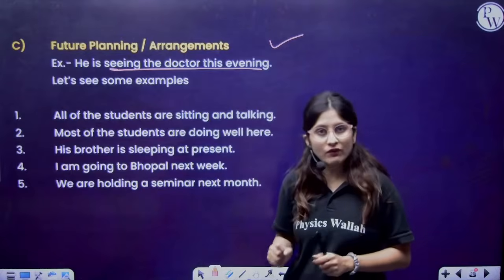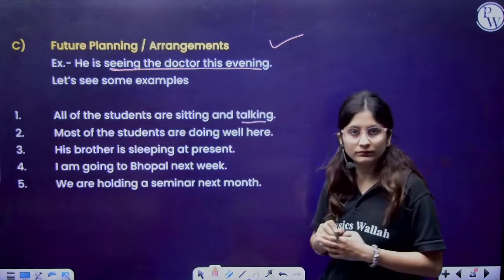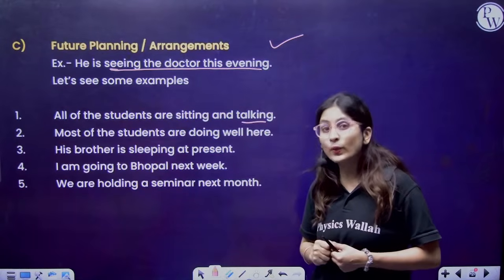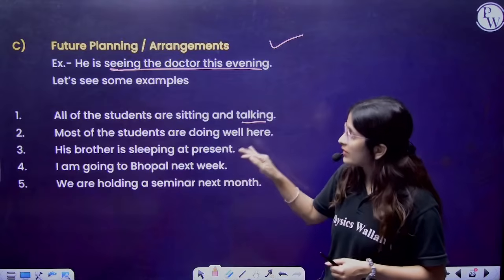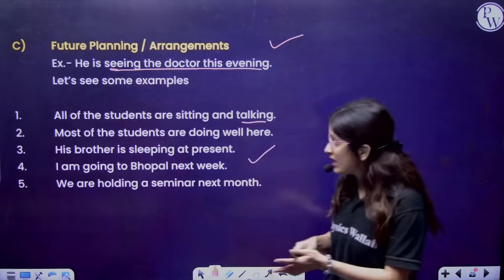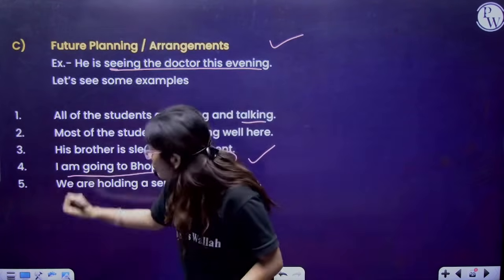So let's have some examples. For example, all of the students are sitting and talking. In my class, everyone does this. Most of the students are doing well here. His brother is sleeping at present. I'm going to Bhopal next week. Now see, next week is a future planning, but this says I am going to Bhopal.